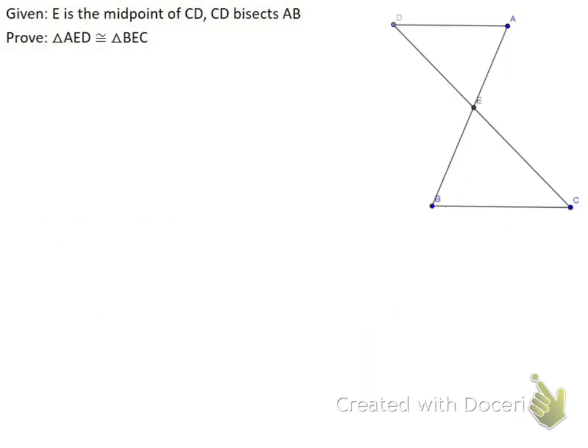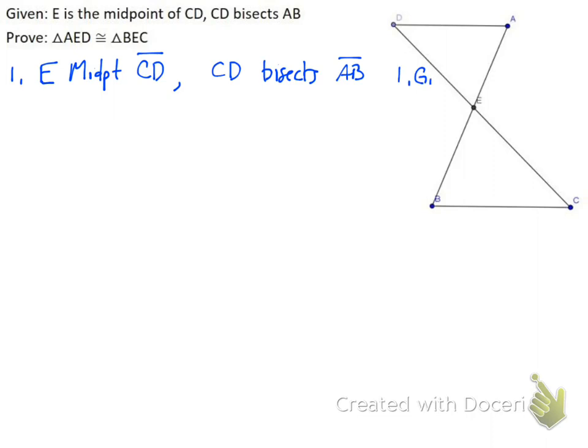This one, same thing. E is the midpoint of CD. Again, CD is a segment, and then I know that CD bisects AB, and again, AB is a segment, by my given. So again, piece by piece, I'm going to go through this.